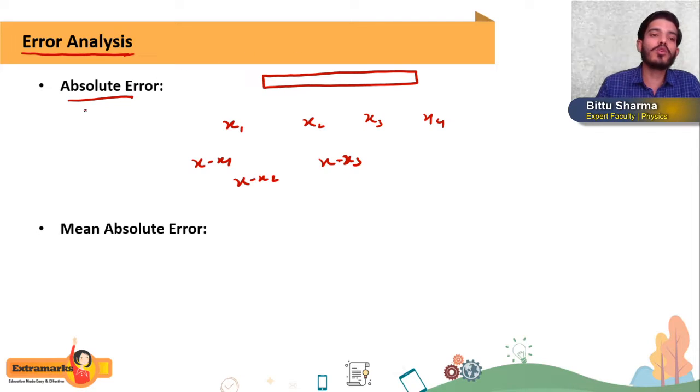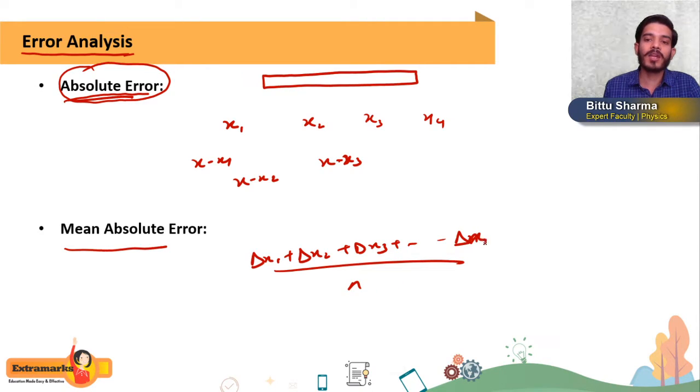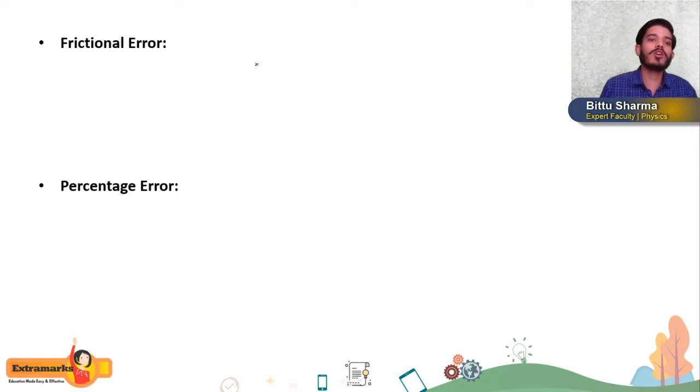I will not waste more time on this theoretical part. What is mean absolute error? Mean absolute error is nothing but the mean of all the absolute errors: delta x1 plus delta x2 plus delta x3 and so on, plus delta xn, divided by n. We will use this in our numericals.